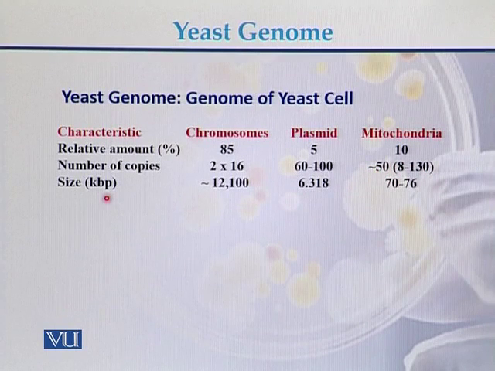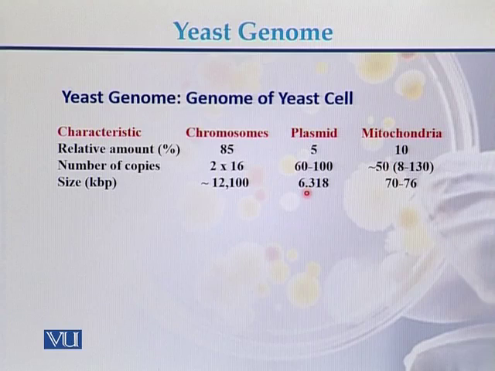If we compare the size of the genome between chromosomes, plasmid, and mitochondria, in case of chromosomes, the size of the entire genome is approximately 12,100 kilobase pairs, or in other words, 12.1 MB of DNA.